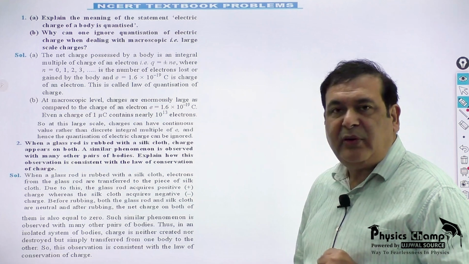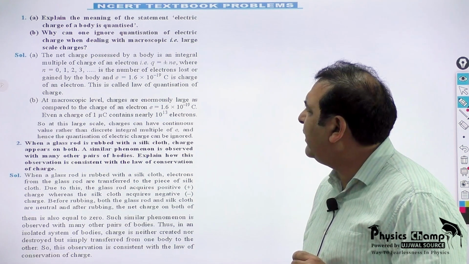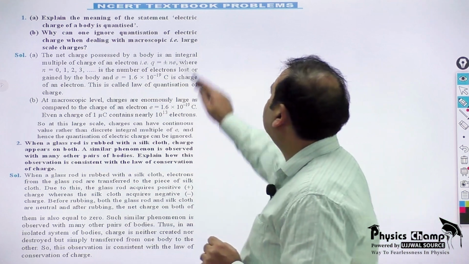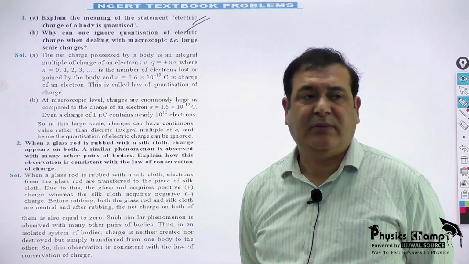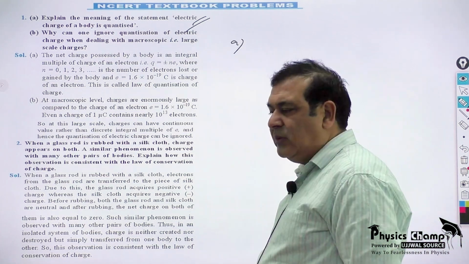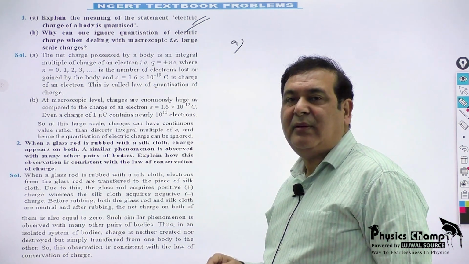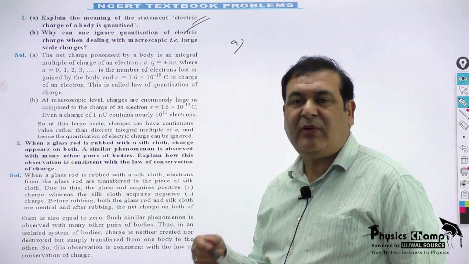Like the first question of NCERT, it says, explain the meaning of the statement: electric charge of a body is quantized. So, can you explain the meaning that electric charge is quantized? It is so simple. Whenever there is a transfer of charge, it is because of transfer of electrons.